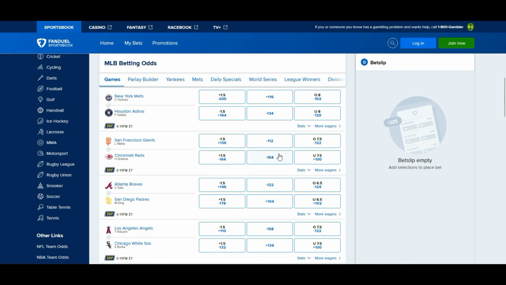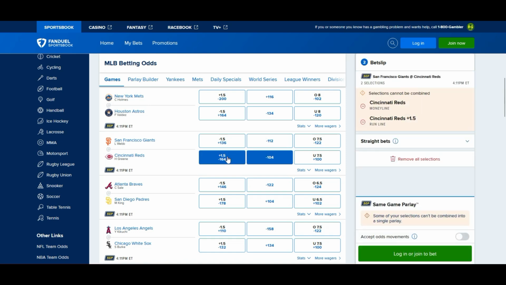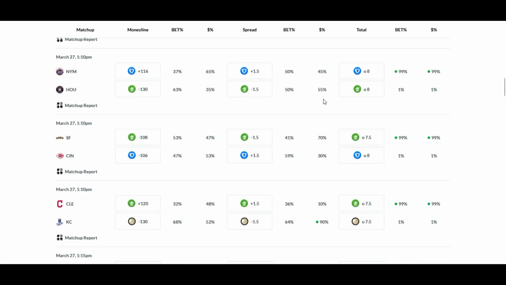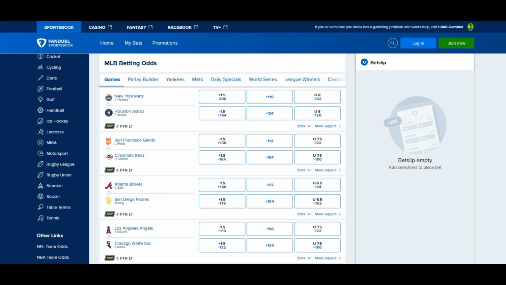That only makes sense because they won't let you do both, no matter what sportsbook you go with. So minus 122 over 7.5. San Francisco Giants 70%, 47% for the Giants on the ML. I would go with, only as it currently stands, Reds across the board, over 7.5. I would go with that.